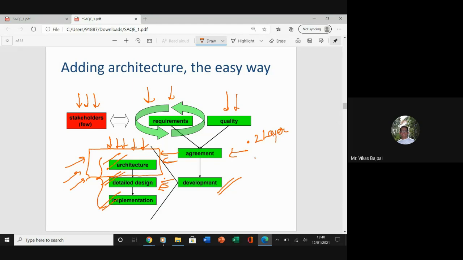So I need a three-layer architecture. The cost may go up by 20%. But the problem is that we have already signed the agreement for, let's say, a cost X. Now the cost has gone up by 20%, which is not feasible. This is going to create a lot of issues.